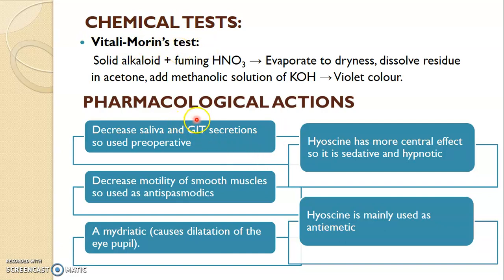What is the activity of this drug? It decreases saliva and GIT secretions, hence it is used in pre-operative conditions. An antispasmodic agent, and I already told you it's a mydriatic, belladonna. Hyoscine has a central effect, producing a sedative and hypnotic activity, and it is also used as an antiemetic agent. So these were the alkaloids which belong to the Solanaceae family.